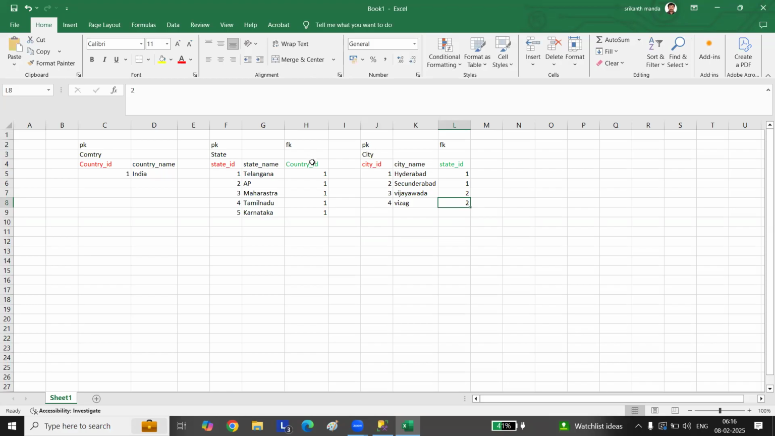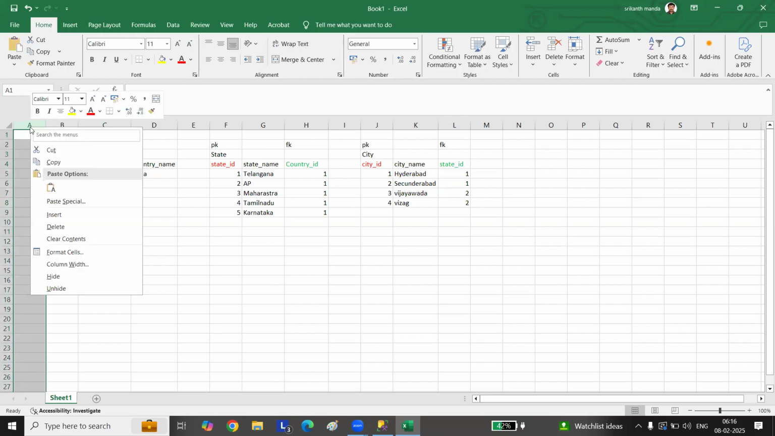You are taking this country ID, which will refer to the country table's country ID. This state ID will refer to the state table's state ID, right? So why are we splitting into multiple tables here? Why can't we go with a single table? You can go. Who has told not to go with a single table?